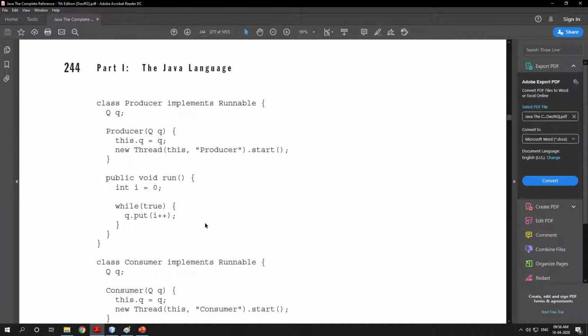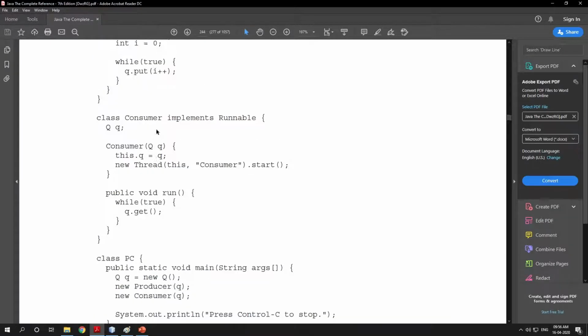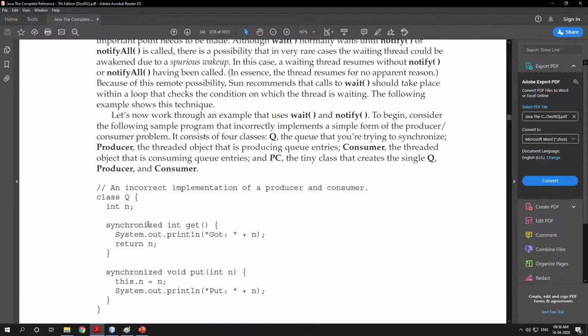Now here we will have 2 different classes to create the producer thread and the consumer thread. Here we have a class producer that implements Runnable. Now here is a constructor, which is taking one parameter, an object of class Q.